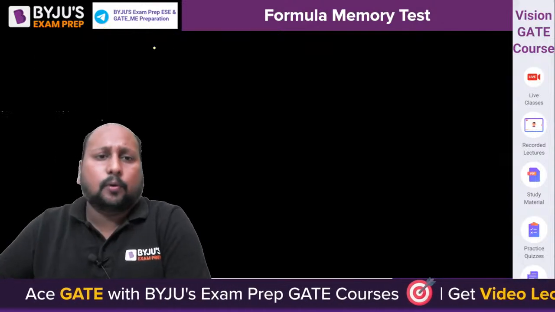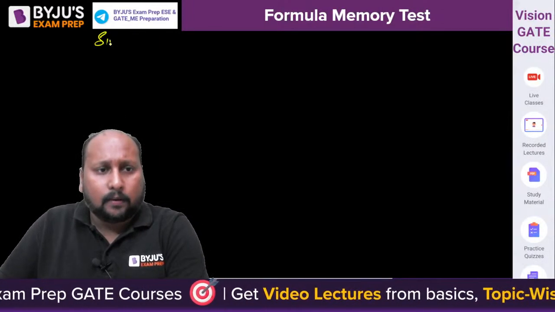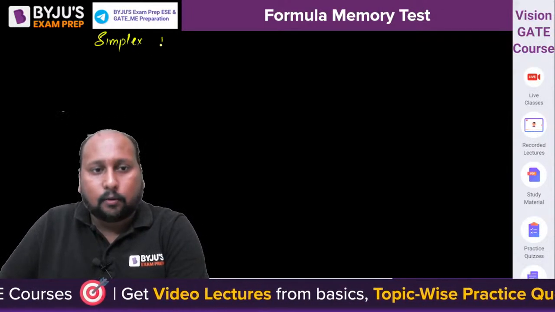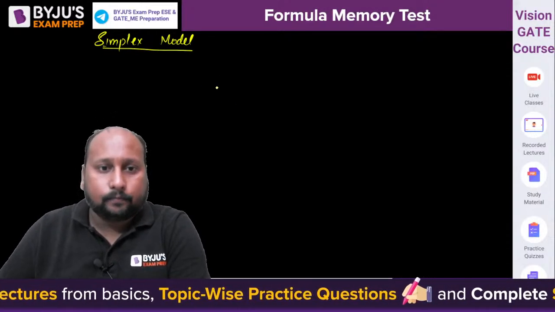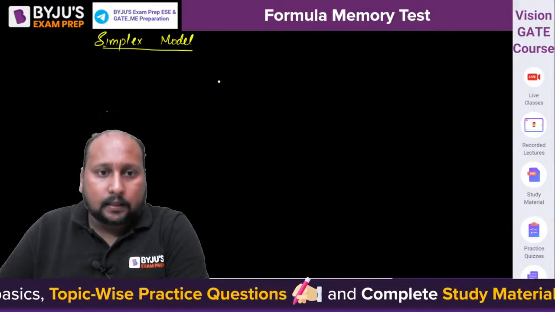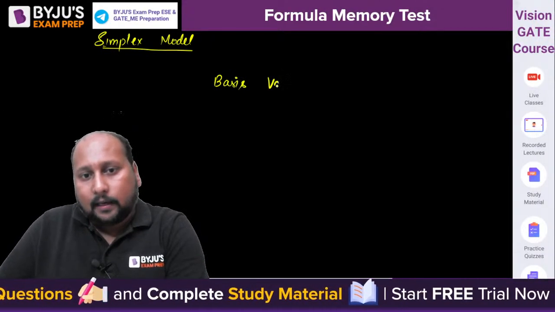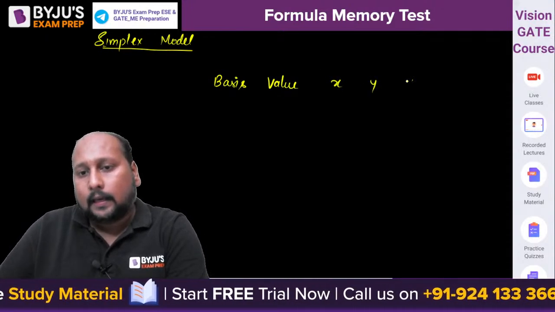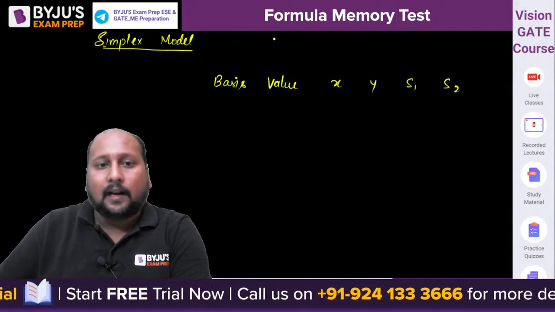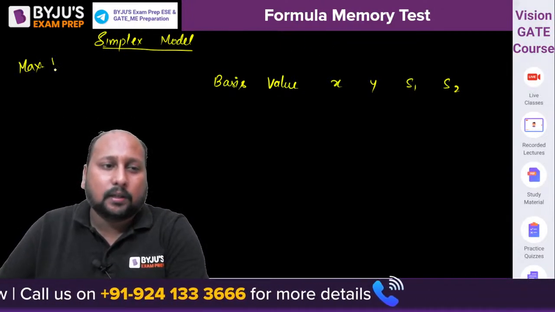So let us suppose, if you remember the simplex problem, if you talk about the simplex model, I can say that this is your basis, this is the value, and let's say this is x, y, s1, s2. Let's say I'm talking about a maximization problem.